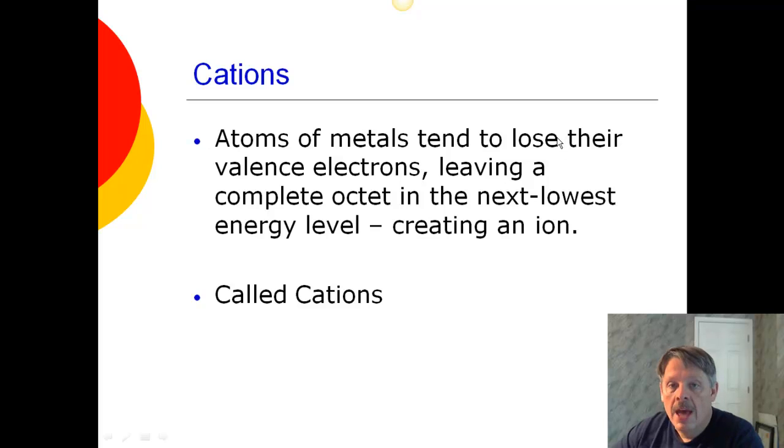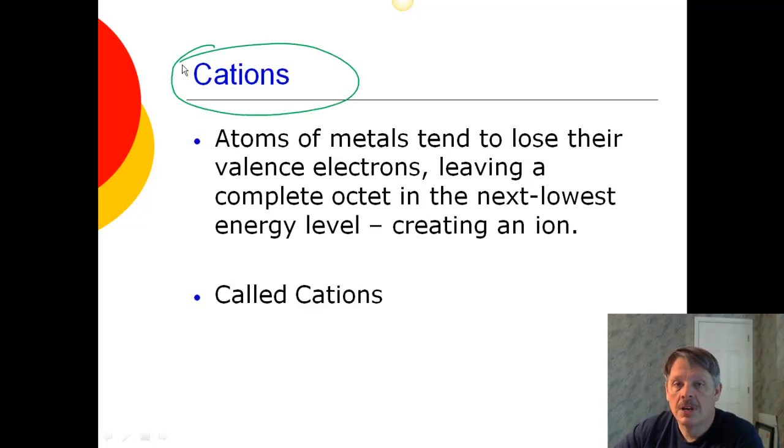Okay. So atoms of metals tend to lose their valence electrons. And we saw that in a previous podcast, leaving a complete octet in the next lowest energy level, and that creates an ion. And these things are called cations. You need to write that down. Make sure you get a good definition of cation. They are the metals that are losing their valence electrons.